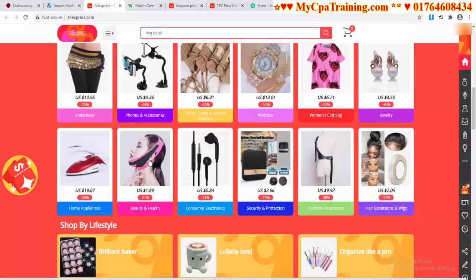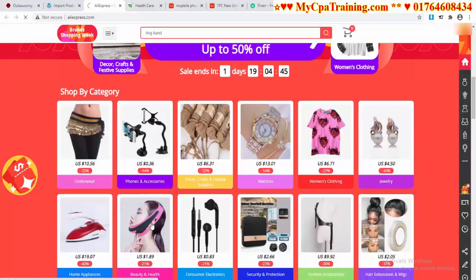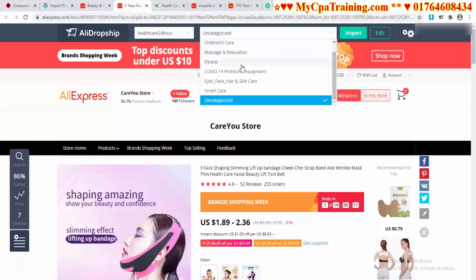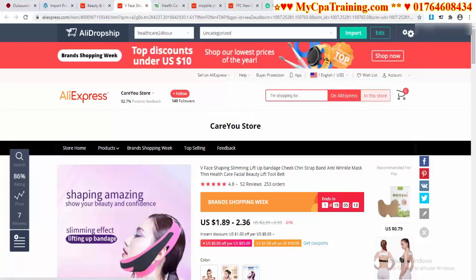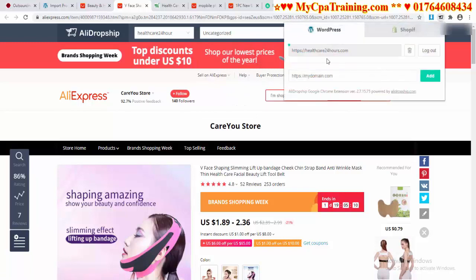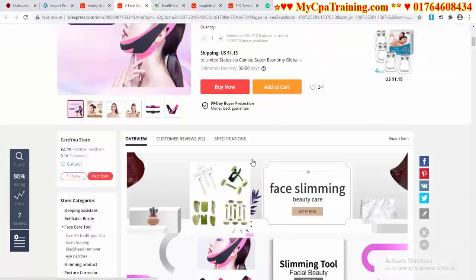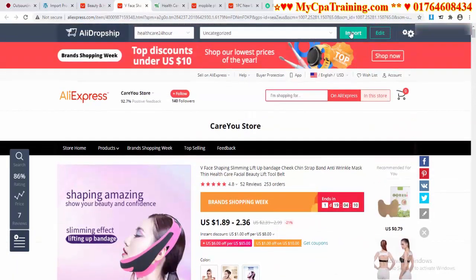I am showing you. Suppose you want to sell this product. I am clicking on the product and see my website address is selected here with the Ali Dropship plugin options, and here it is showing categories, and it is coming from these add-ons. Obviously you have to add these add-ons from the browser add-ons options, the Ali Dropship add-on, then you will get it here. You have to select your website, click on login, and authorize your website, then you will get this option. Okay, suppose I need to add this product to my website. I have to open the product and click here, import.